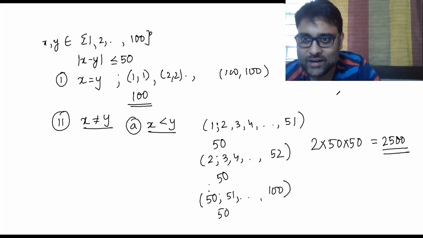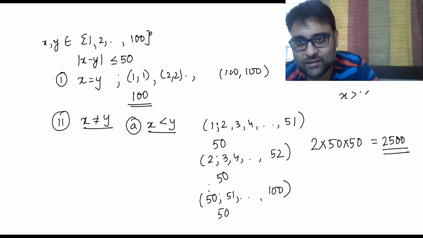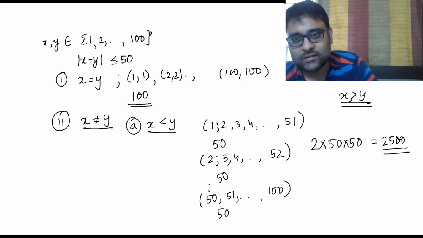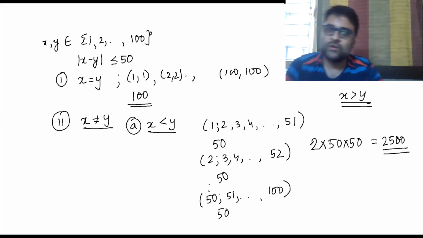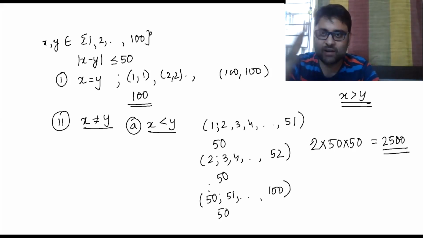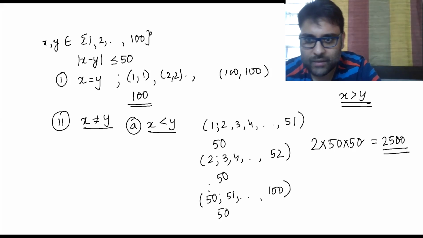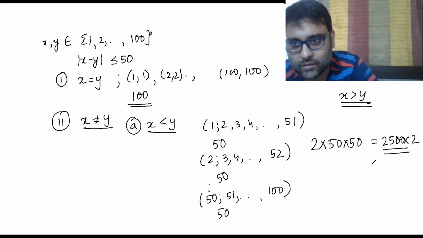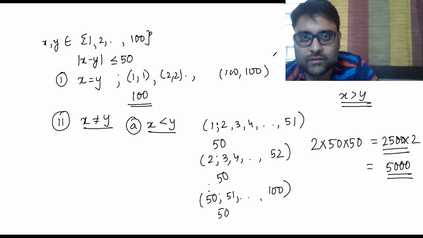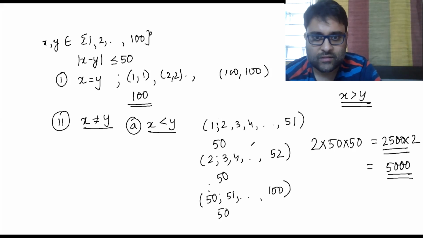There will be similarly a case where x will be greater than y. That is why I multiplied by 2. 1, 2, 1, 3, 1, 4, and the reverse. So 5,000 cases. This is still for first numbers up to 50.